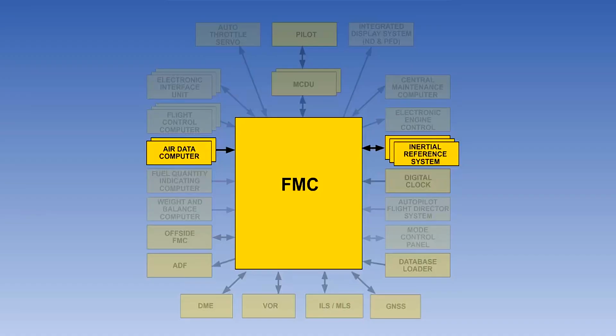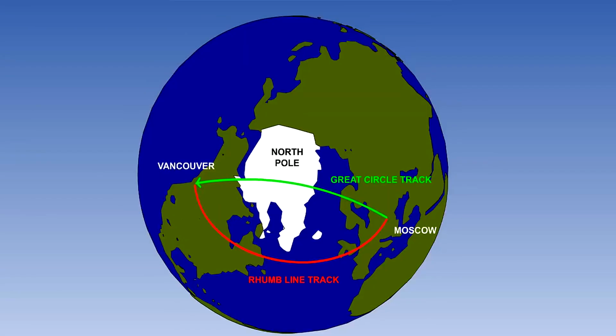In order to calculate progress, the 4D RNAV computer receives true airspeed from the air data computer and a heading input, which enables the calculation of actual wind velocity. The computer is able to perform great circle navigation when receiving VOR DME stations. However, because the distance between DME stations is unlikely to be more than 300 nautical miles when operating on overland airways, there will be little difference between rhumb line and great circle distances.